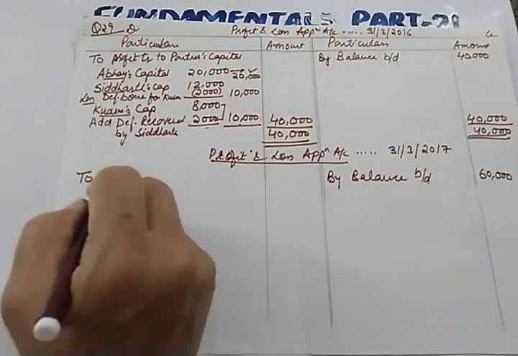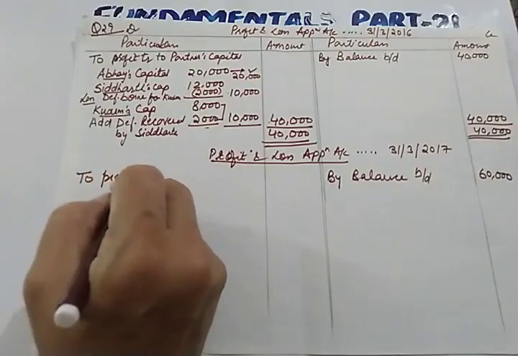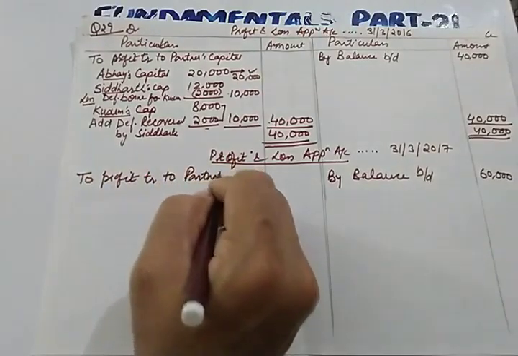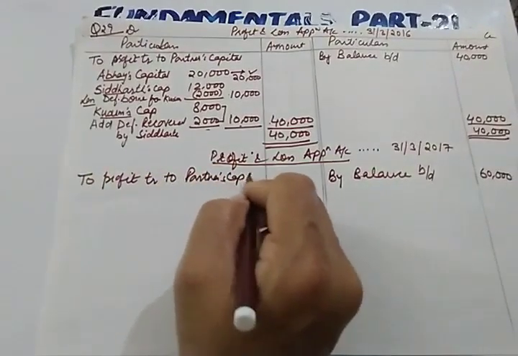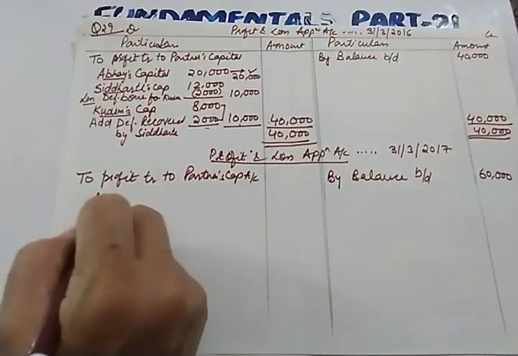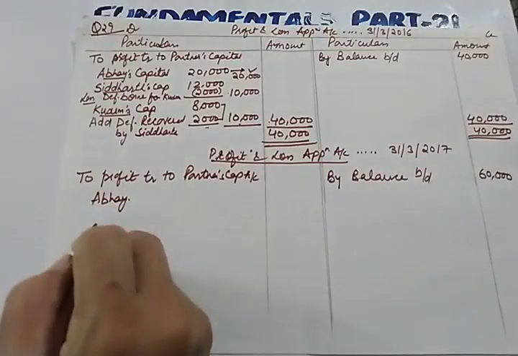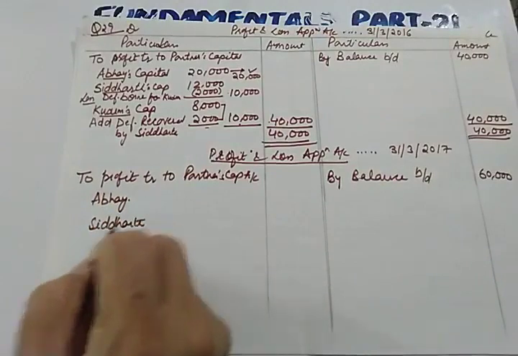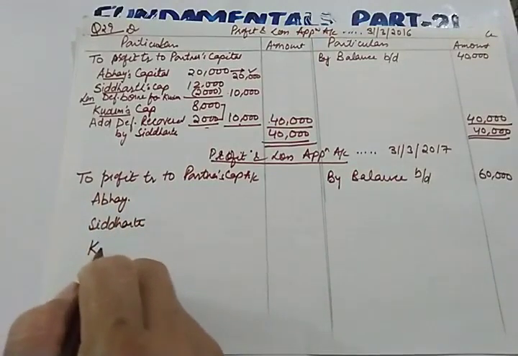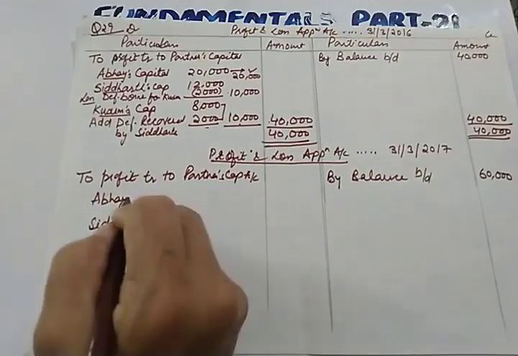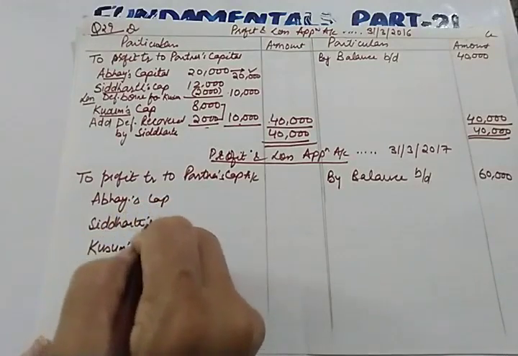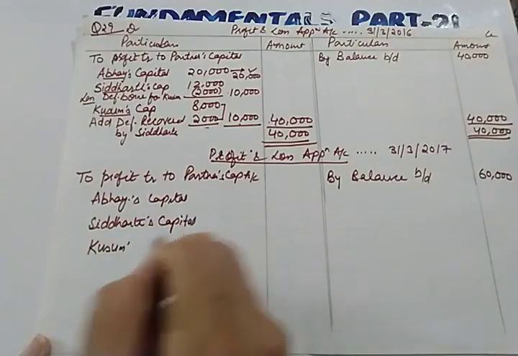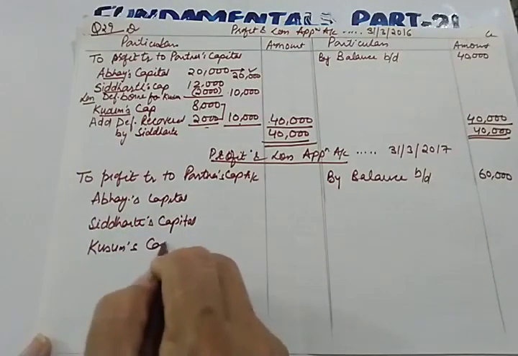You can make the format to profit transfer to partners' capital account. Again 3 partners, Abhay, Siddharth and Kusum. Abhay's capital, Siddharth's capital and Kusum's capital.